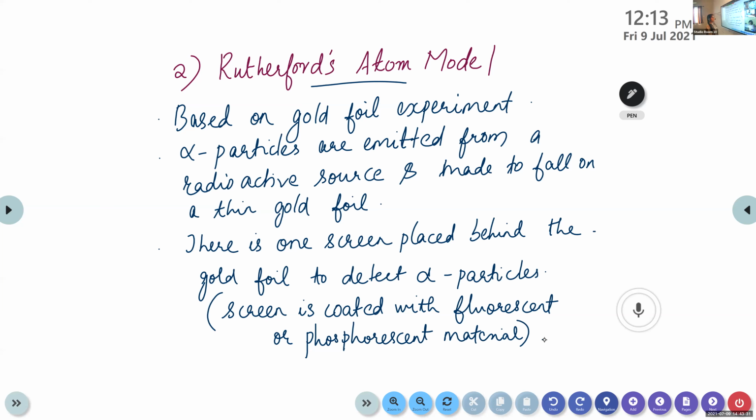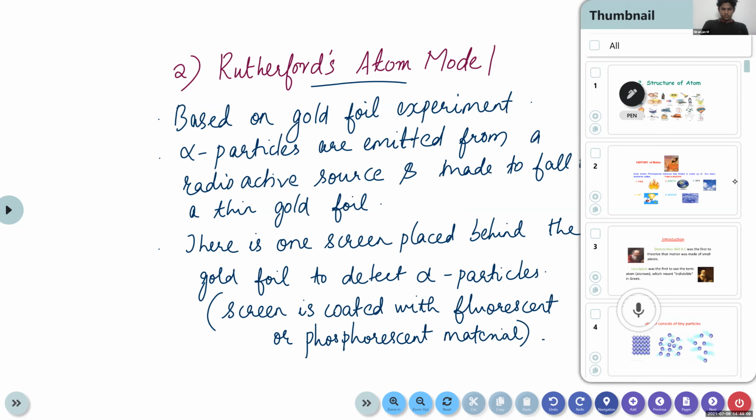So this was that experiment. Rutherford's atom model is based on the gold foil experiment. The alpha particles are emitted from a radioactive source and made to fall on a thin gold foil. There is one screen placed behind the gold foil to detect the alpha particles. That screen is coated with fluorescent or phosphorescent material. These are the main steps in the procedure of this gold foil experiment. Have you completed, children? All of you? No, ma'am. Okay, then you can complete it.